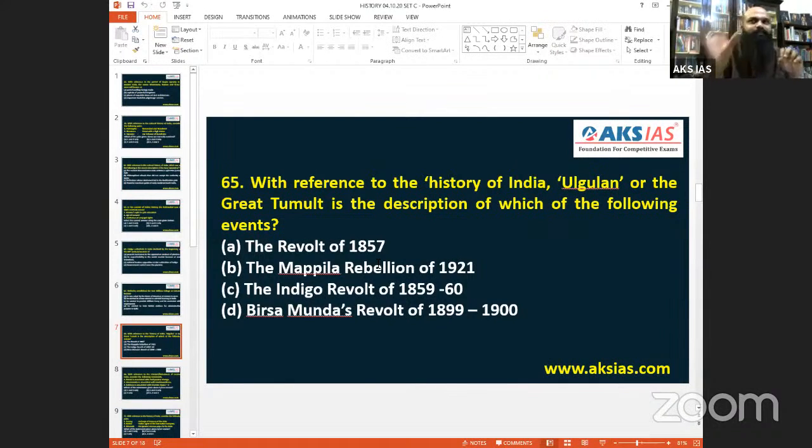The revolt of 1857 was not tribal. The Mapla rebellion was not tribal. Then the Indigo revolt, again peasants, they were not tribal. So the basic understanding for the tribal goes to the Munda revolt, Birsa Munda.